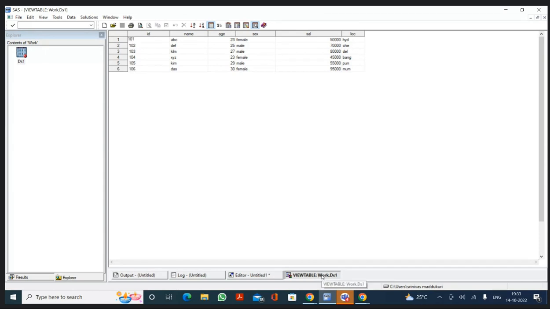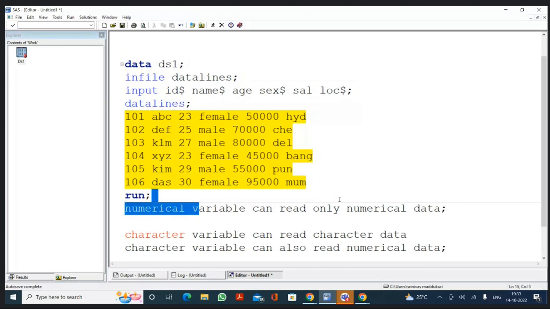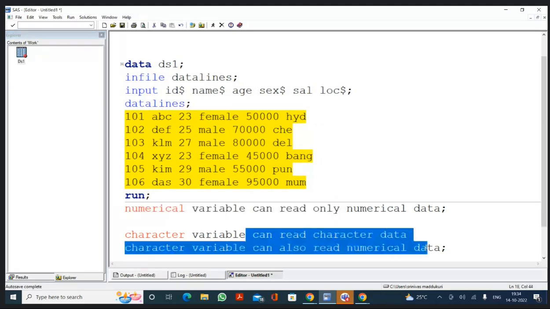A numerical variable can read only numerical data, but a character variable can read both character data and numerical data, but it will read in character format. Though it's numerical data, it will read it as a character data type.